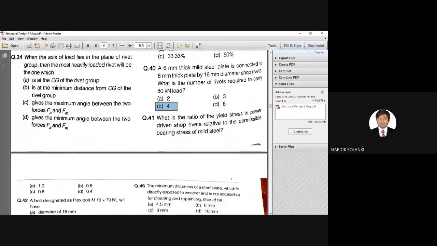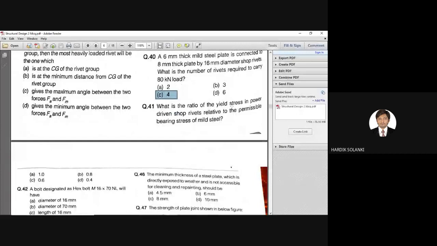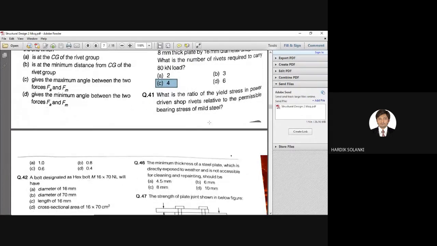Question number 41. What is the ratio of yield stress in power-driven shop rivet relative to permissible bearing stress of mild steel? So this is a very intelligent question, right? You need to remember two values and then find the ratio. First is the yield stress in power-driven shop rivets. Second is the permissible bearing stress of mild steel.